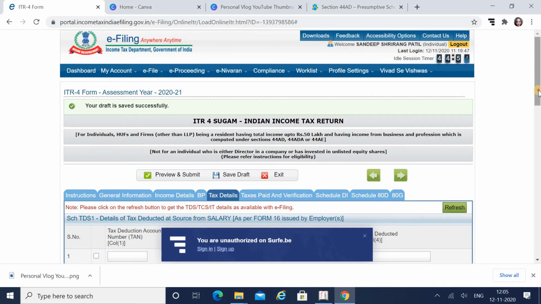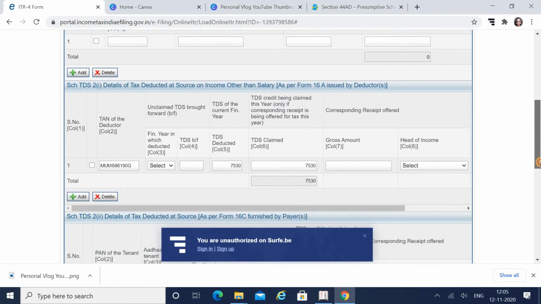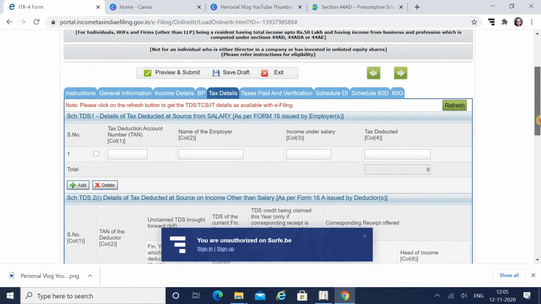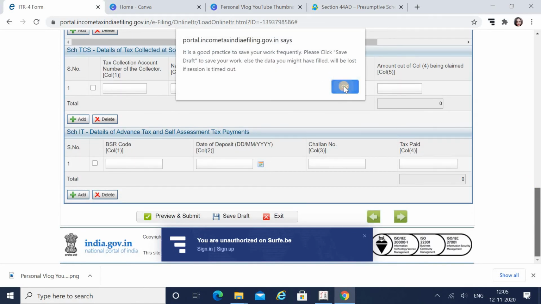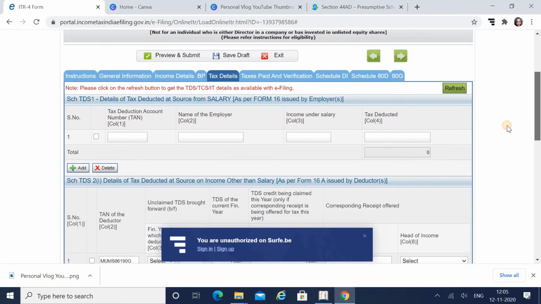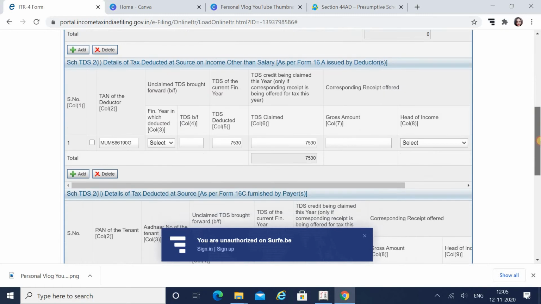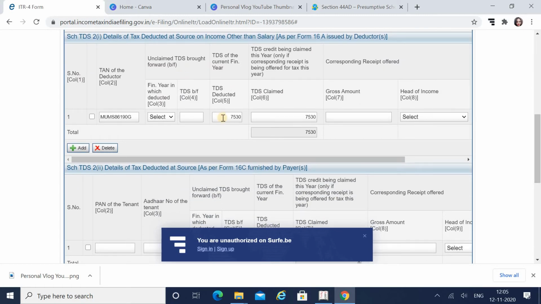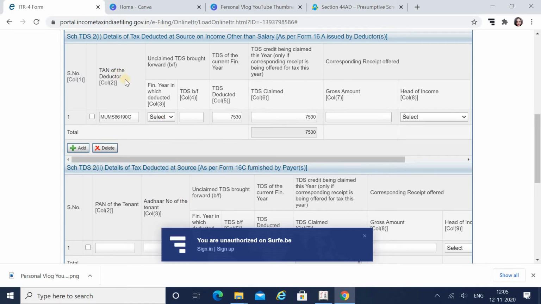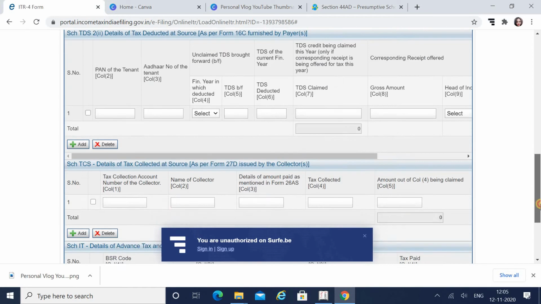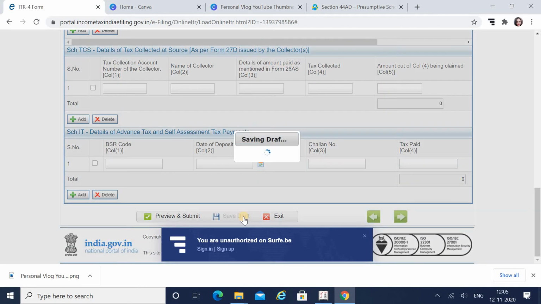Now next is tax details. Whatever tax I paid, if I paid any advance tax or anything else, it will get reflected over here. And even if I have a credit under 26AS or TDS credit, it will get reflected over here. This is the TAN of the deductor who deducted my TDS. Then this is the TDS of the current financial year, 7530. Again save draft.